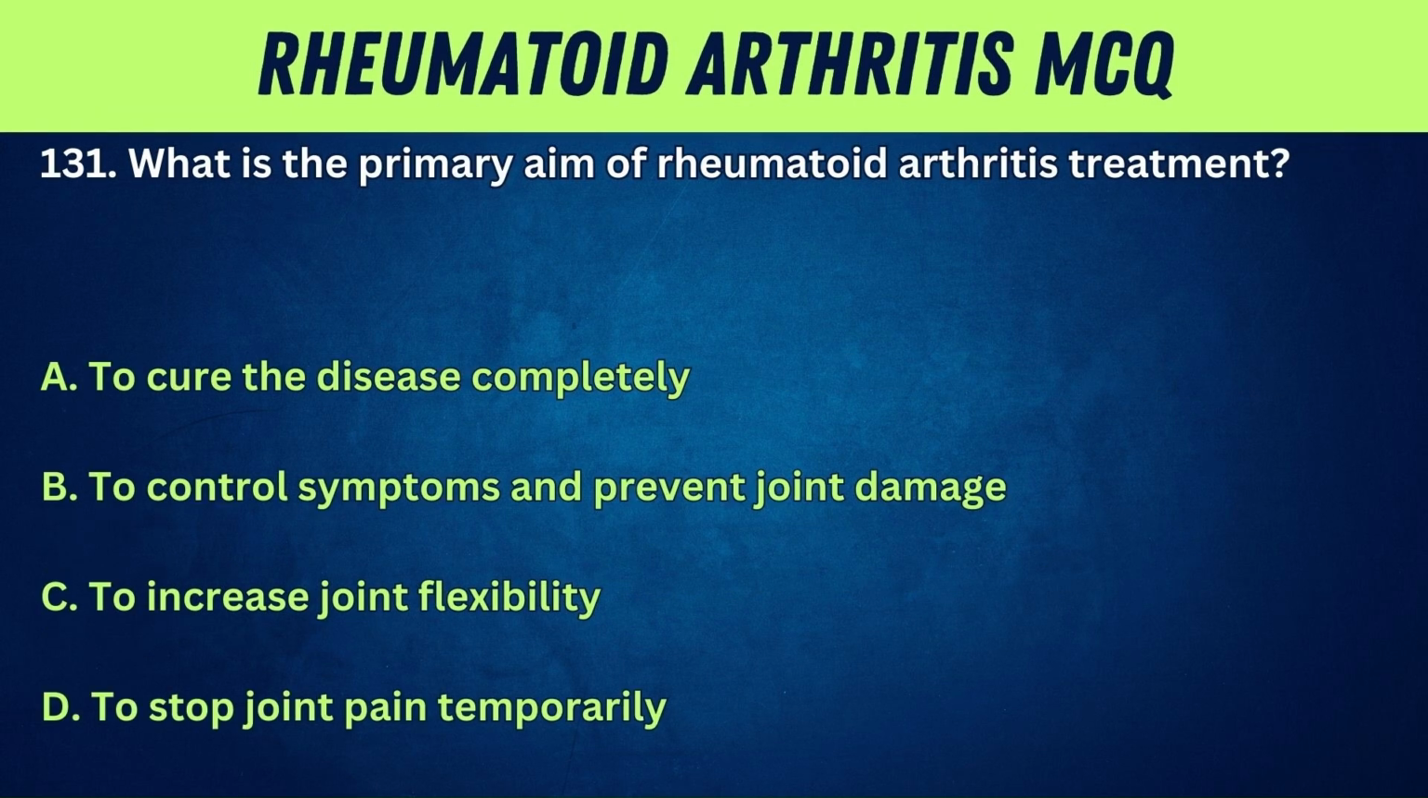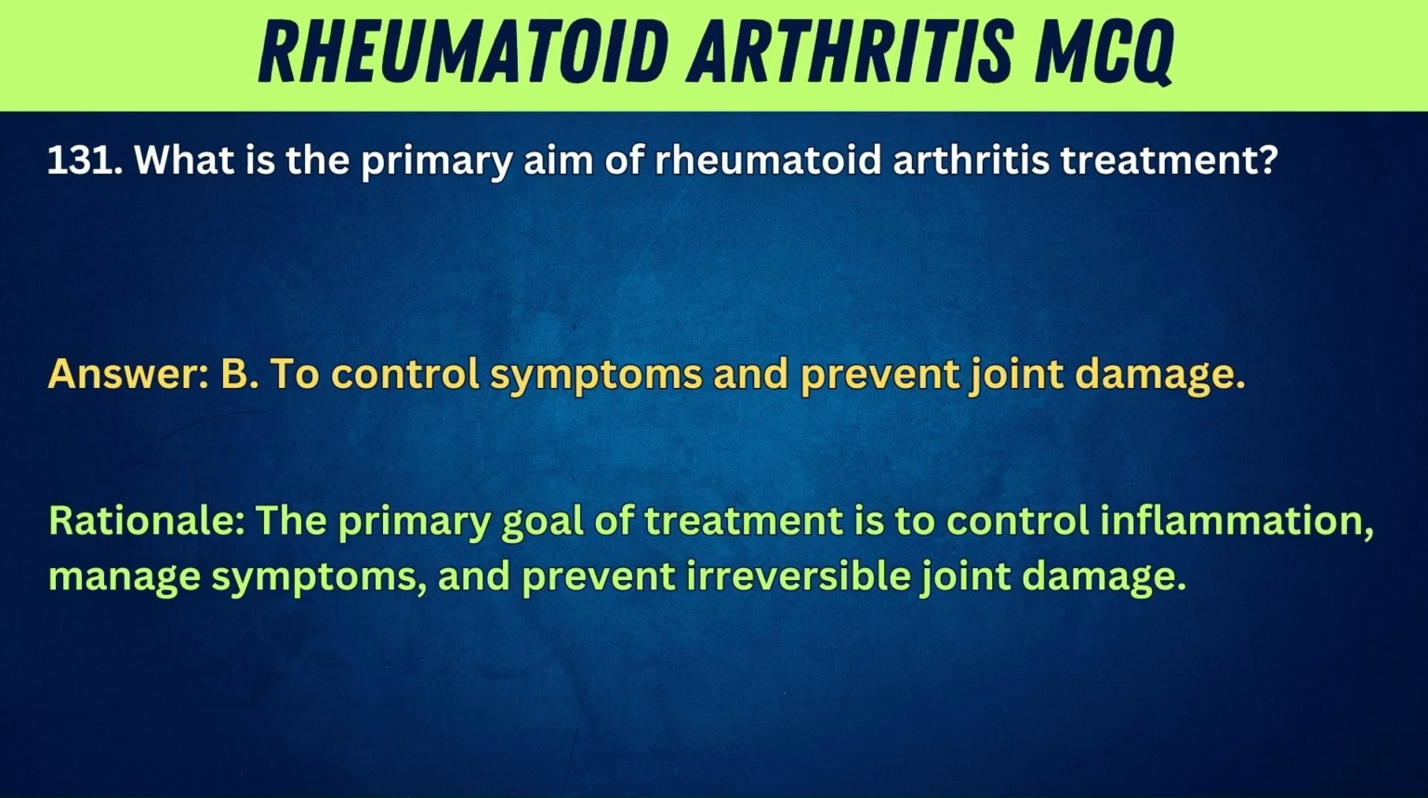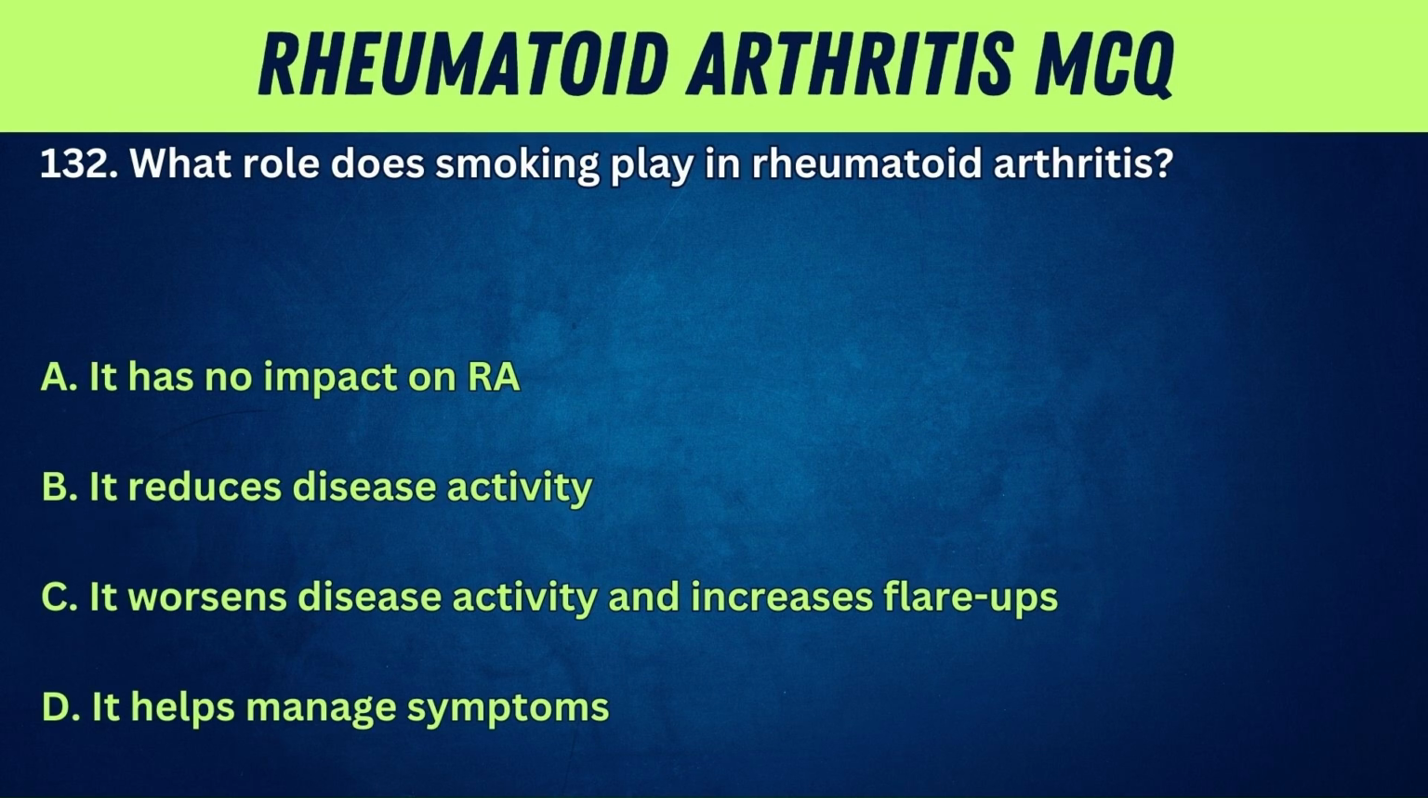131. What is the primary aim of rheumatoid arthritis treatment? A. To cure the disease completely. B. To control symptoms and prevent joint damage. C. To increase joint flexibility. D. To stop joint pain temporarily. Answer: B. To control symptoms and prevent joint damage. Rationale: the primary goal of treatment is to control inflammation, manage symptoms, and prevent irreversible joint damage.